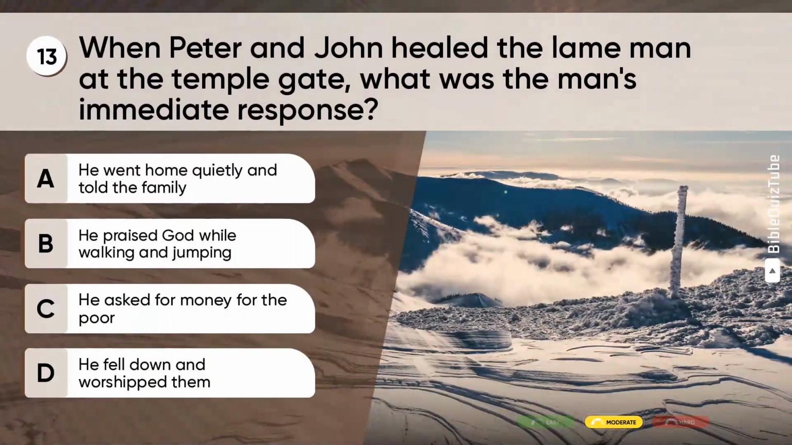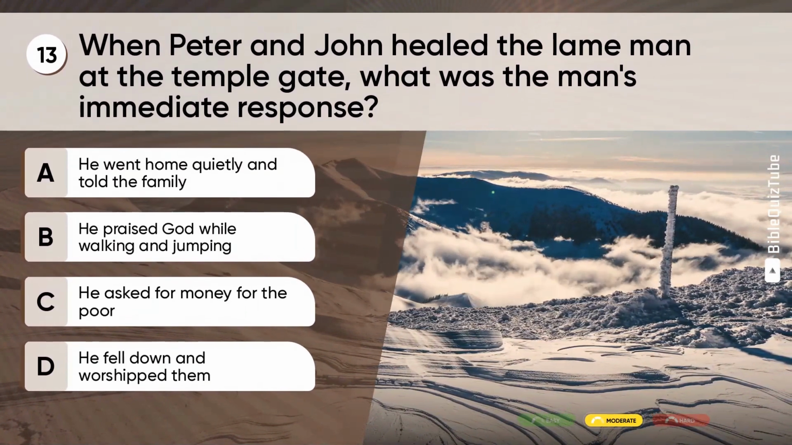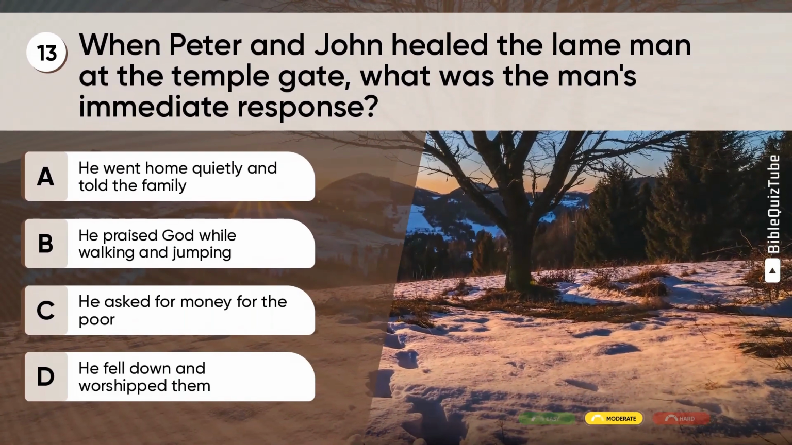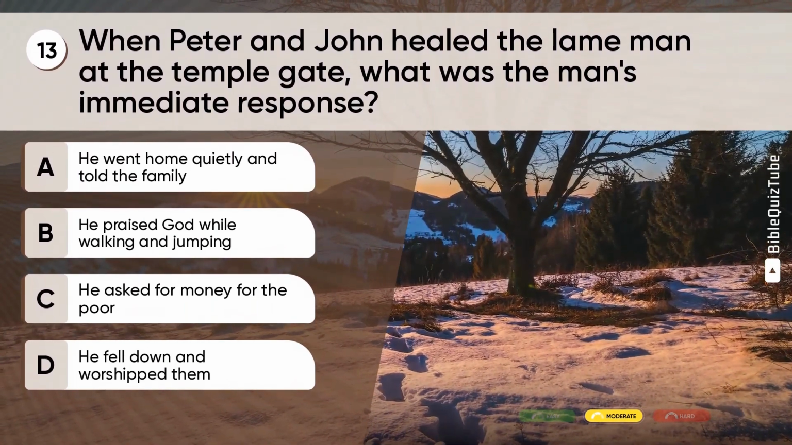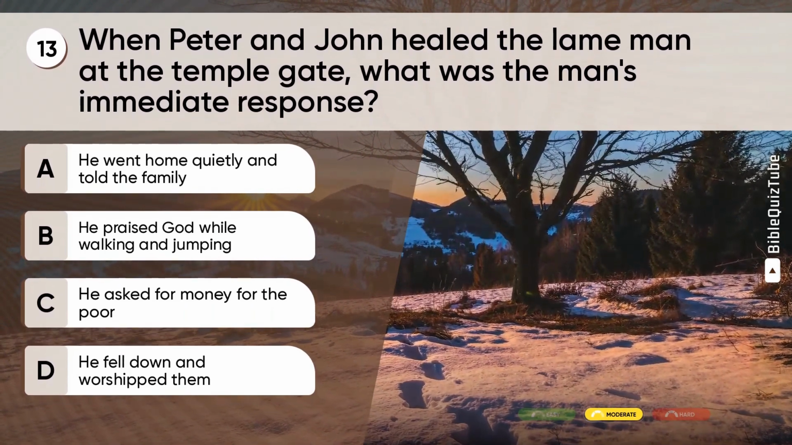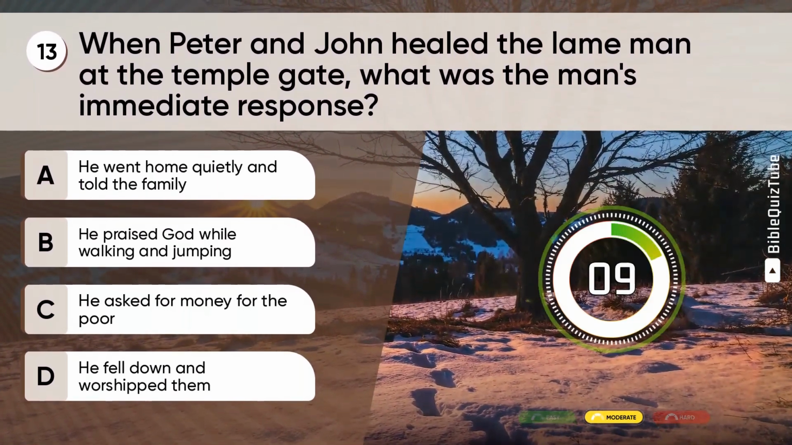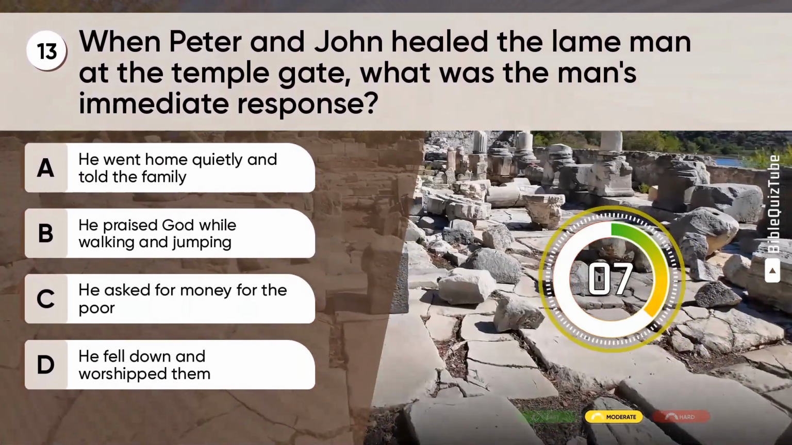Question 13. When Peter and John healed the lame man at the temple gate, what was the man's immediate response? A. He went home quietly and told the family. B. He praised God while walking and jumping. C. He asked for money for the poor. D. He fell down and worshipped them.